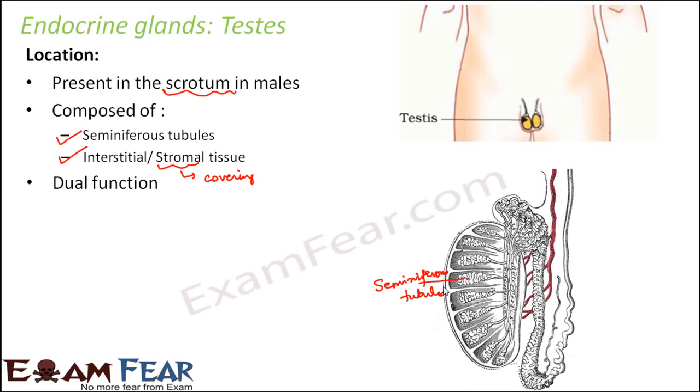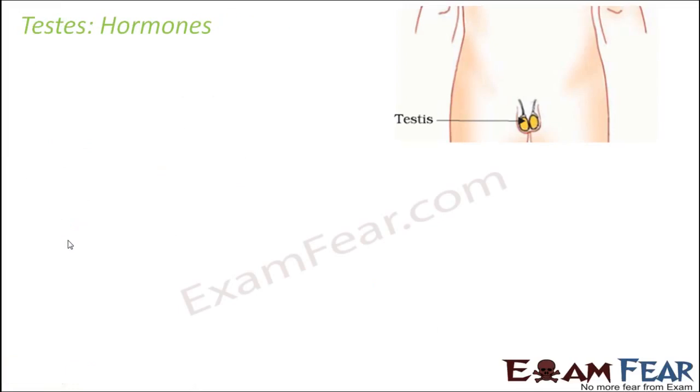It performs dual function, that is, it acts as the sex organ because it produces the male sex cells or the male gametes called sperms. And what are the dual functions? One is it acts as a sex organ, and the other is it acts as a gland, the endocrine gland, which secretes the hormones. Now let us see what are the hormones secreted by the testes.